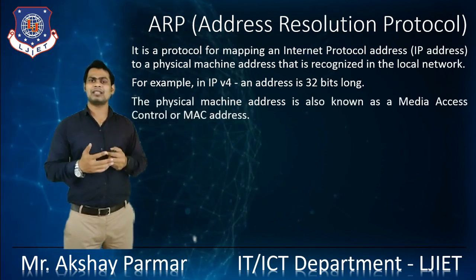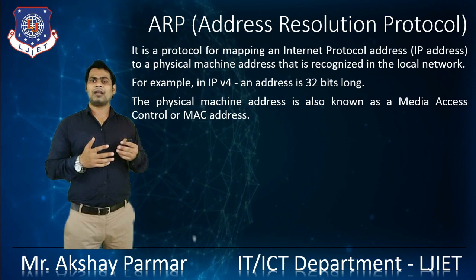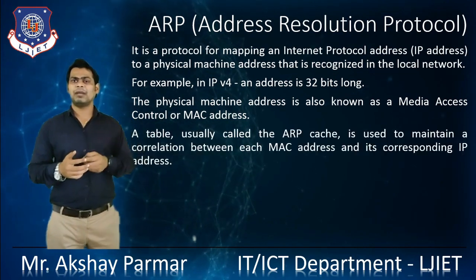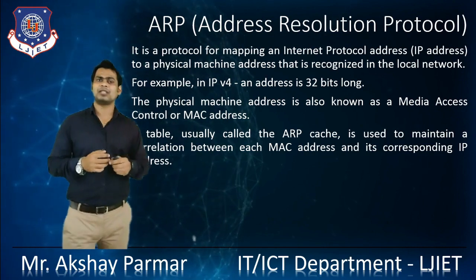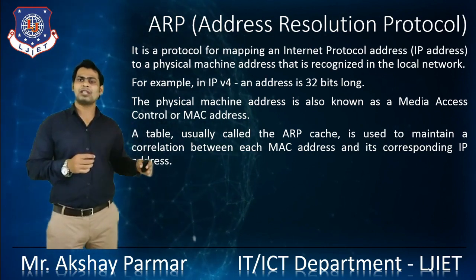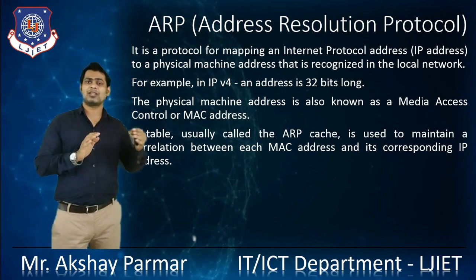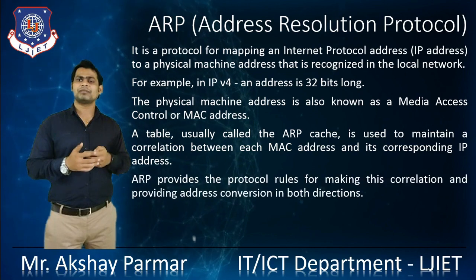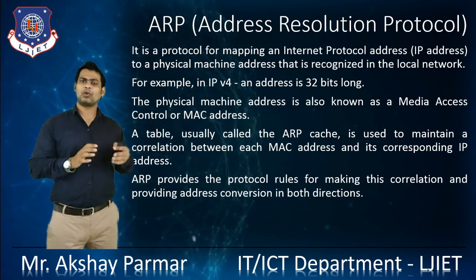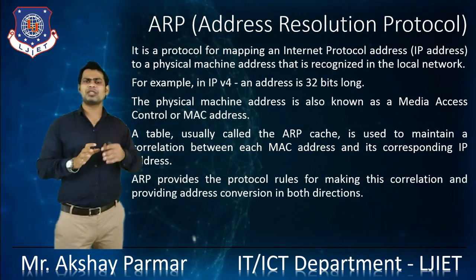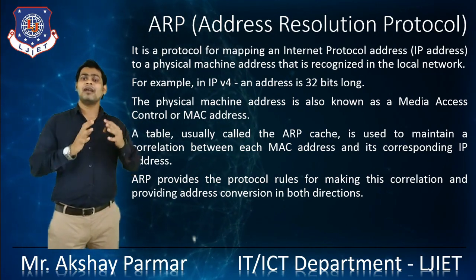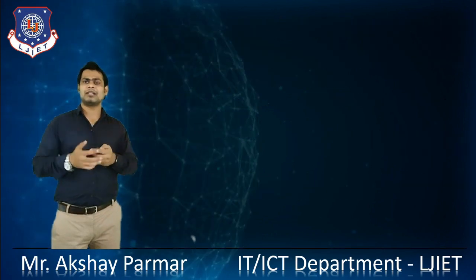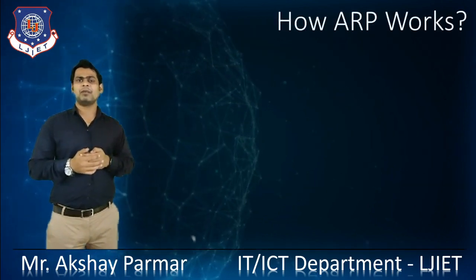The physical machine address is also known as a MAC address, a media access control address. A table, usually called the ARP cache, is used to maintain a correlation between each MAC address and the corresponding IP address. The ARP provides the protocol rules for making this correlation and providing address conversion in both directions. That's the major part of the ARP protocol.